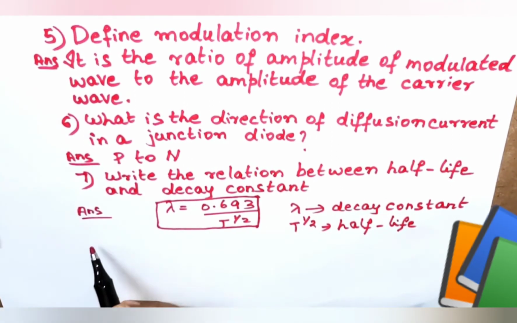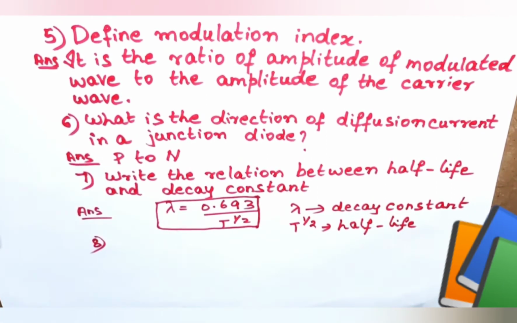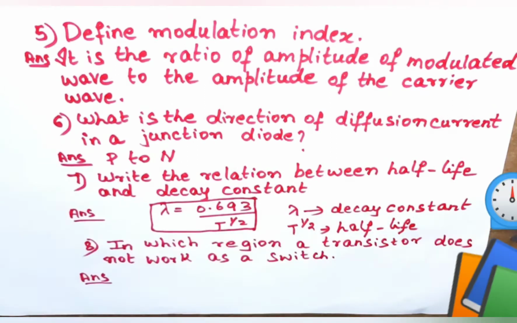Now let us discuss question number 8. In which region a transistor does not work as a switch?